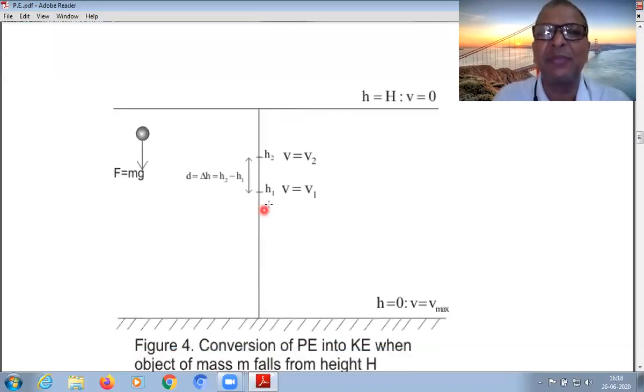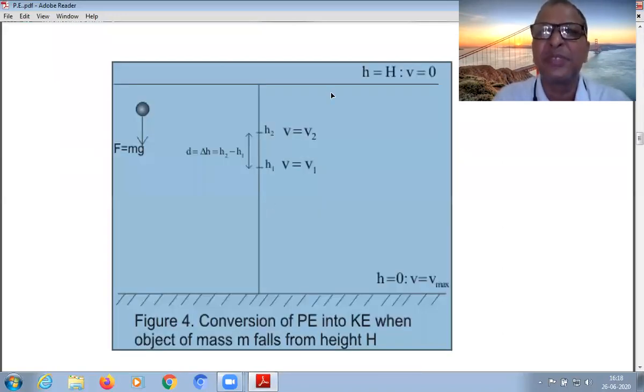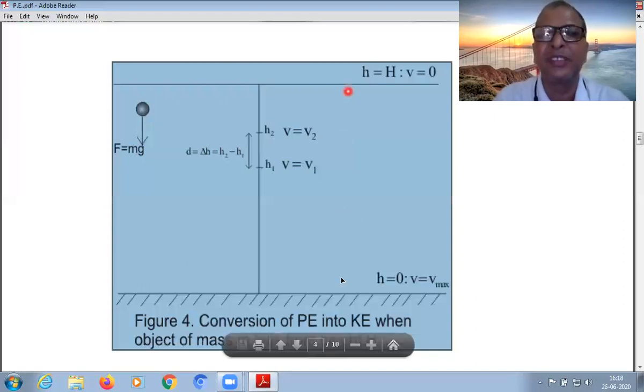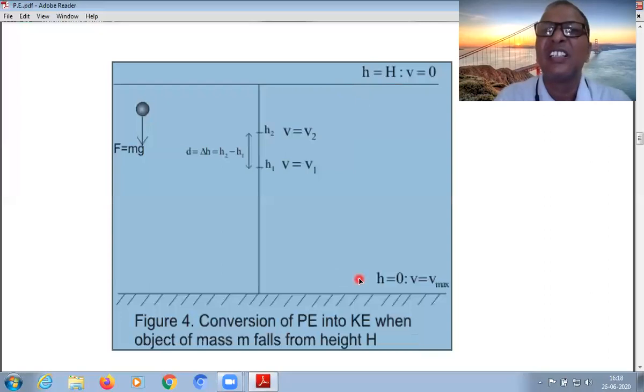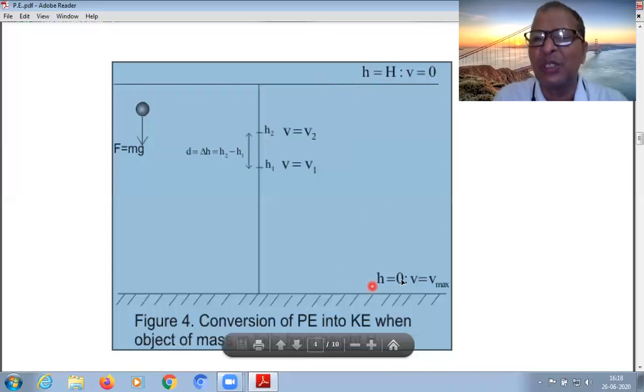Here in this diagram, see carefully, this is the bottom surface and this is the upper surface. The total height is, see the diagram very carefully, capital H. Here at the top, the velocity is given as 0. See the symbol very carefully in the diagram. This is the bottom where height is 0.